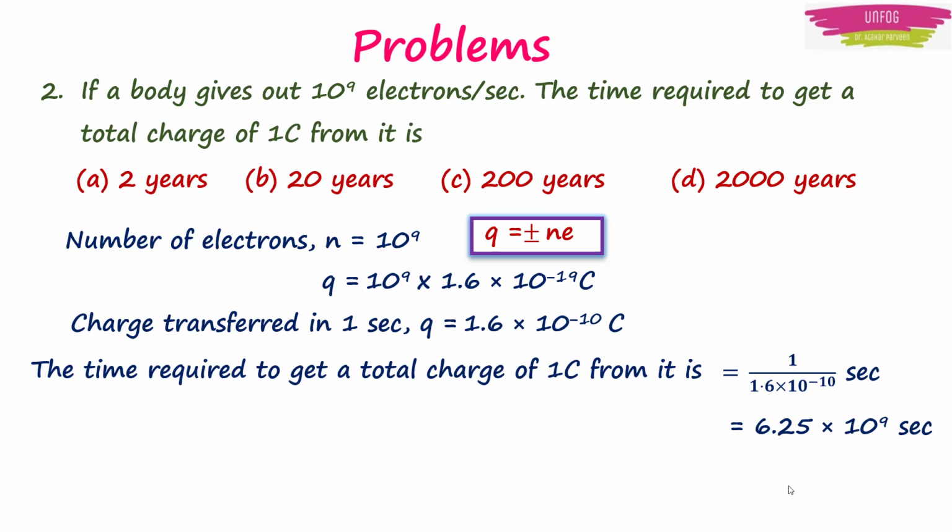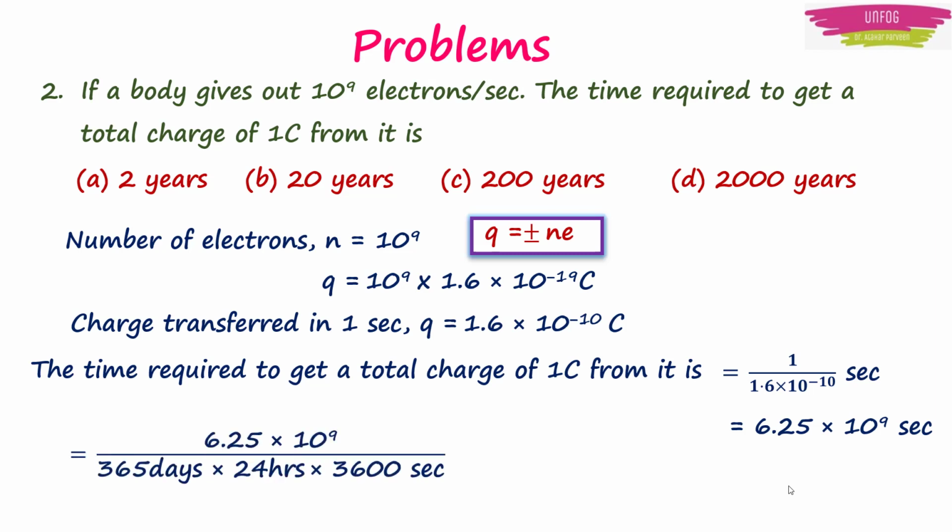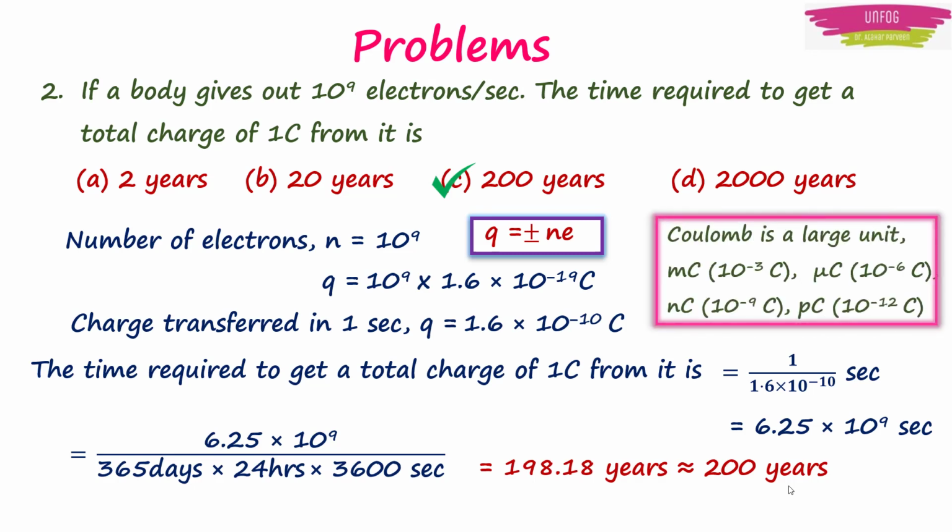Now convert this value of time in seconds into years, because we have options in years. So to convert, what do we do? We divide it by 365 days, 24 hours and 3600 seconds to get 198.18 years, which is approximately equal to 200 years. So for a body emitting 10 raised to 9 electrons per second, it will take nearly 200 years to get a charge of 1 coulomb. This also shows how large is the unit of charge, that is coulomb.